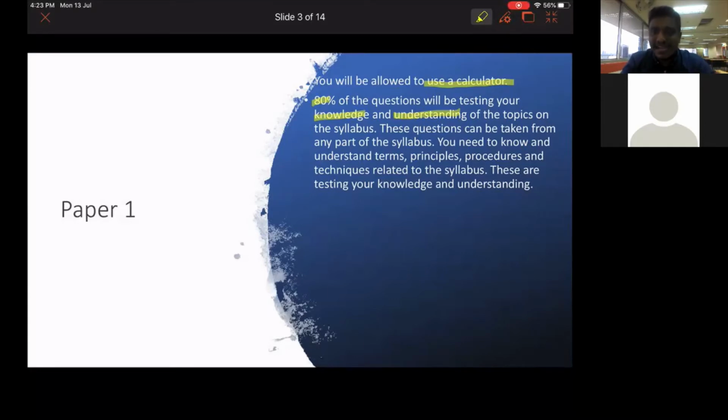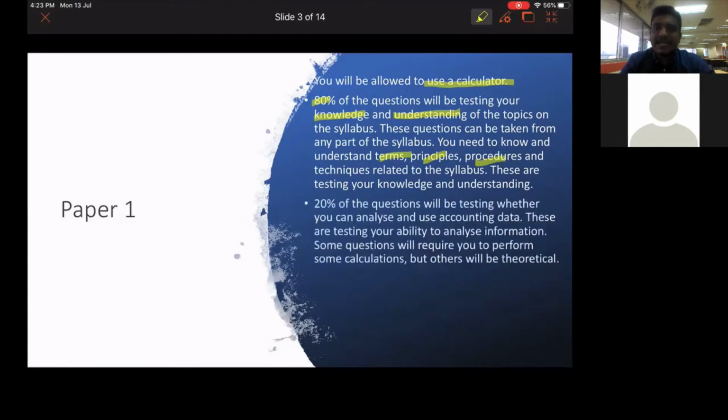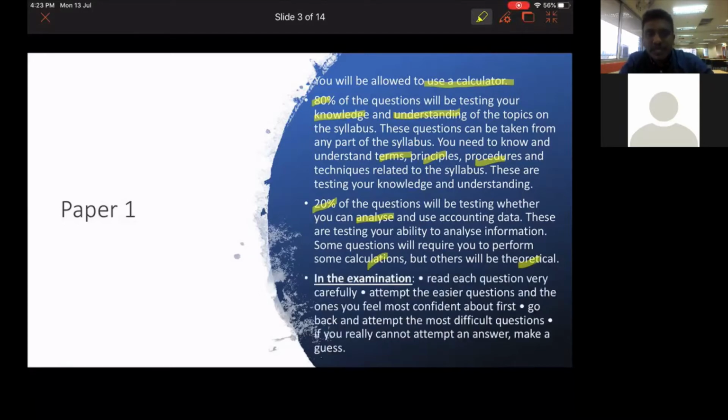It's all direct questions. They will ask the terms, principles, and procedures. All are direct questions. Another 20% is where you need to analyze. You need to come up with calculations and so on. Some calculation and some theory they will also ask in paper 1. That is the 20%.